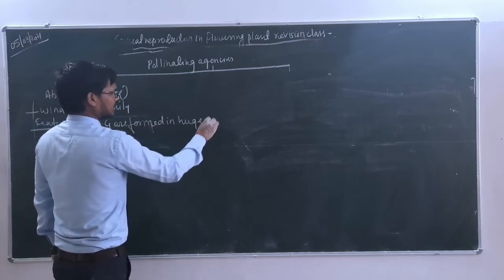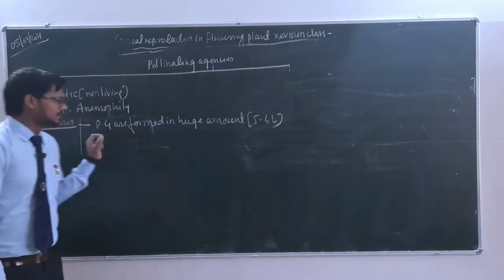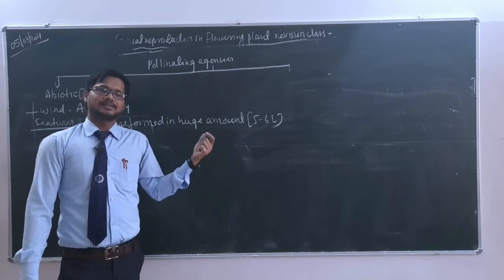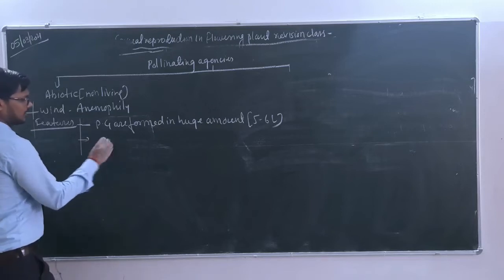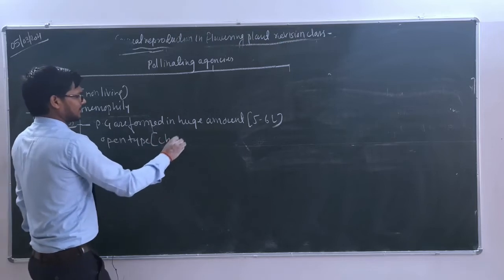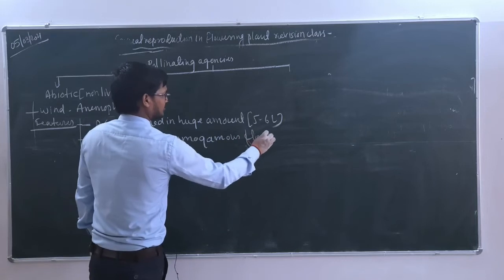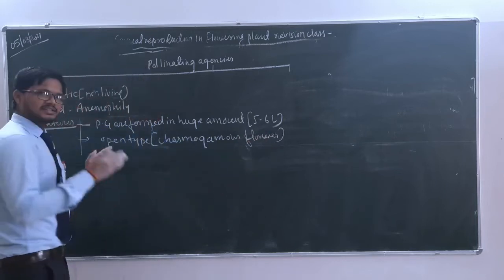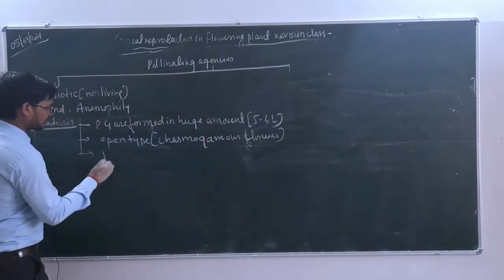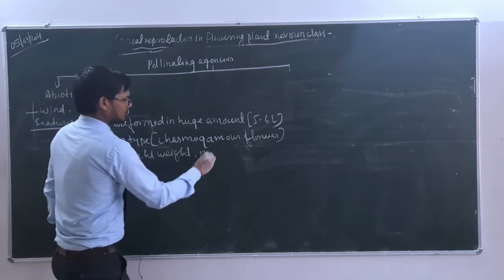Pollen grains are formed in huge amount, and the value is nearly 5 to 6 lakhs. Why are pollen grains formed in large amount? Because most of the pollen grains are destroyed or wasted due to the pollinating agency, that is wind. Okay, here the flower is open type. Open type flower means what your NCERT calls chasmogamous flower. It means that the stamen will be well exposed so that the pollen grains can be easily carried away.